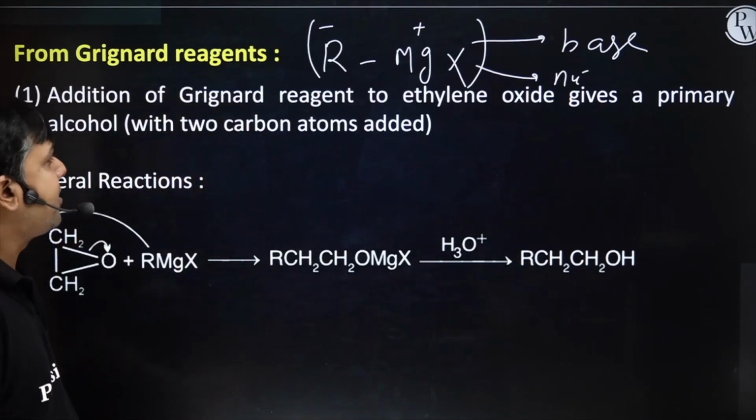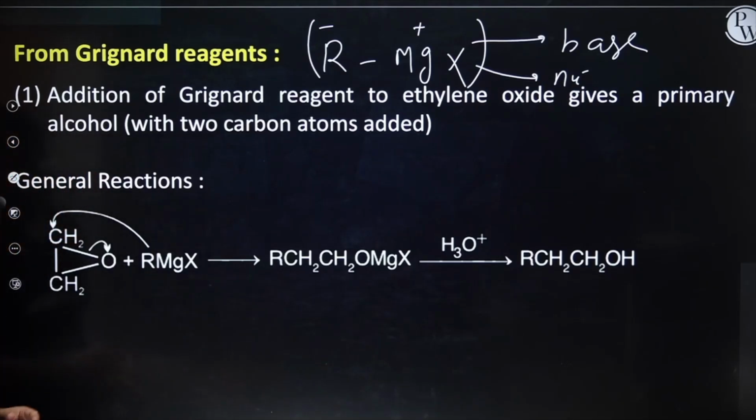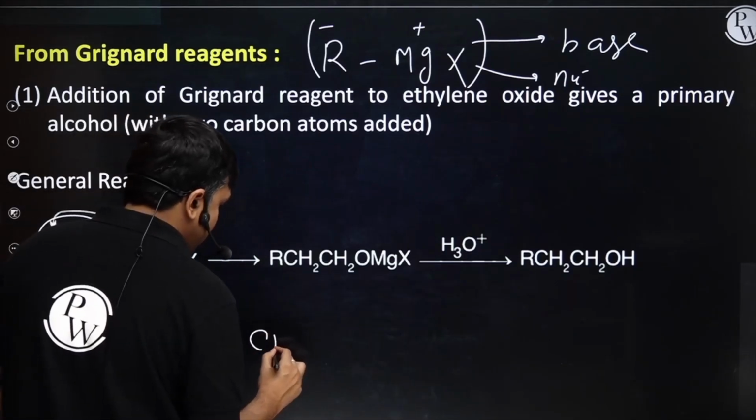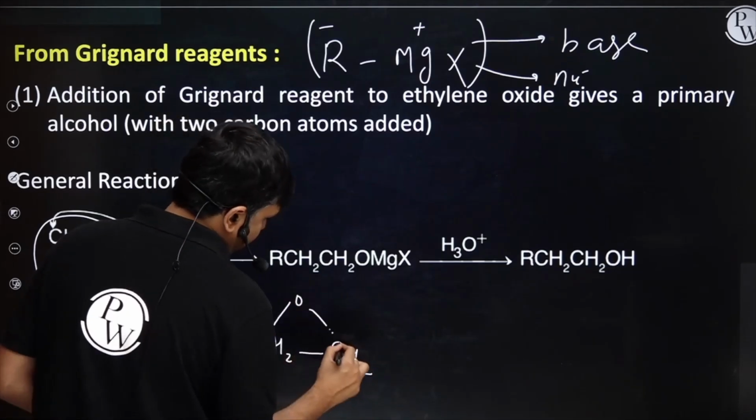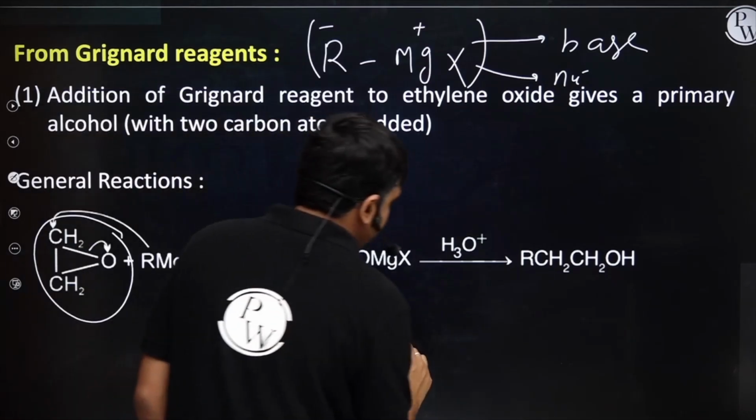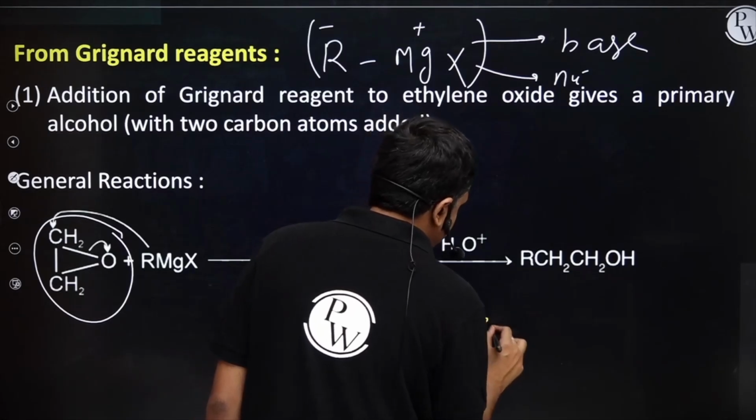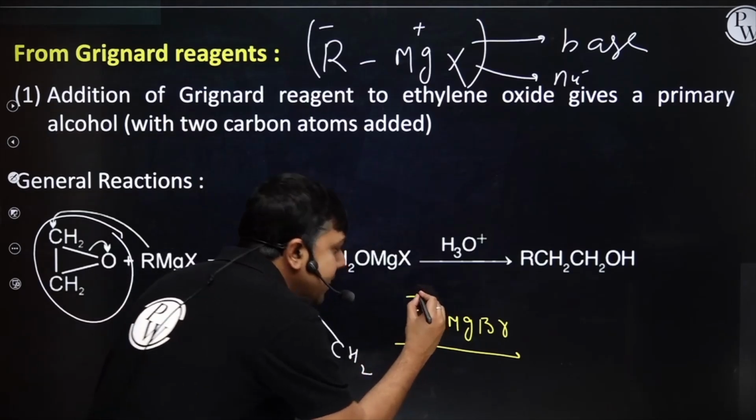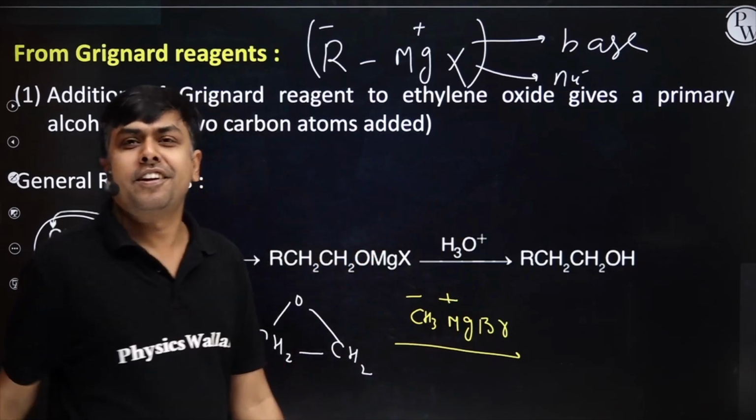Addition of Grignard reagent to ethylene oxide gives a primary alcohol with 2 carbons attached. Okay. Students, I am having an epoxide ring, CH2, CH2, O, right? This is epoxide. On this epoxide, let me treat CH3MgBr. Let us try to understand it in a better way. CH3MgBr, can I say this carbon will have a negative character and MgBr will have a positive character, right?